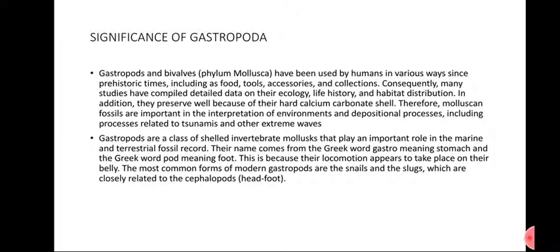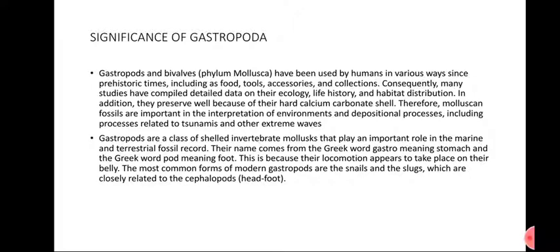Consequently, many studies have completed detailed data on the ecology, life history, and habitat distribution. In addition, they preserve well because of their hard calcium carbonate shell. Their shell is made up of calcium carbonate, which preserves them from environmental changes.